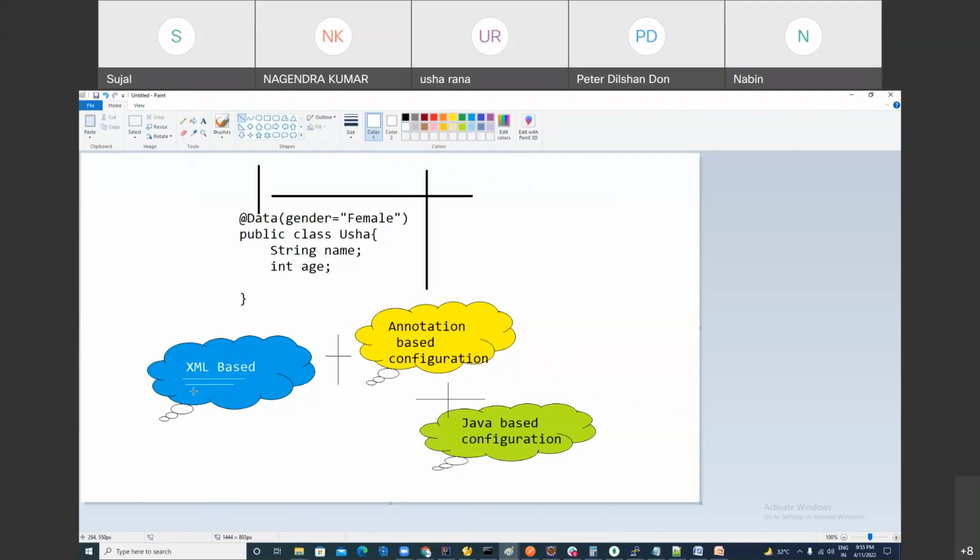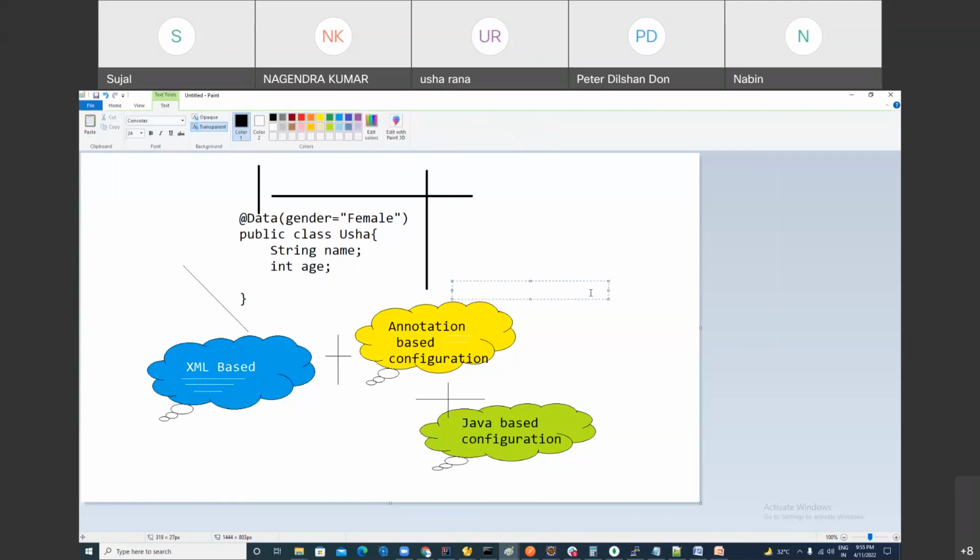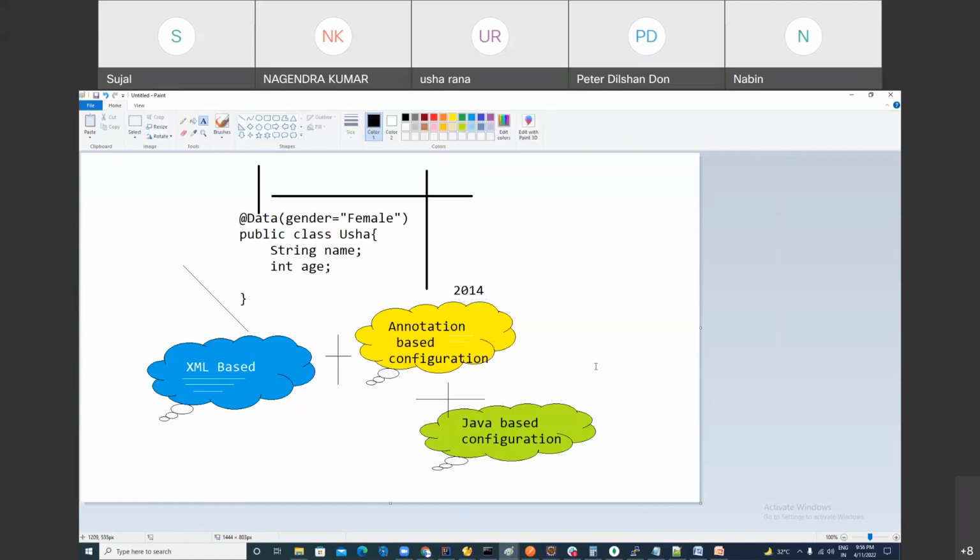Sorry. So in the industry, what is the most commonly used configuration? Very good. It depends on your project. If your project is monolithic, old, XML based, right? If your project is, I can give you the even year, right? If your project is developed up to 2014, you will see XML based and annotation based a lot. But after it, you will see Java based configuration.